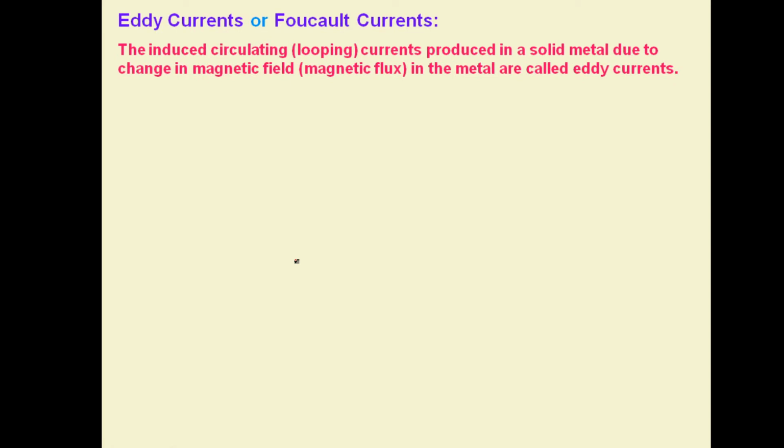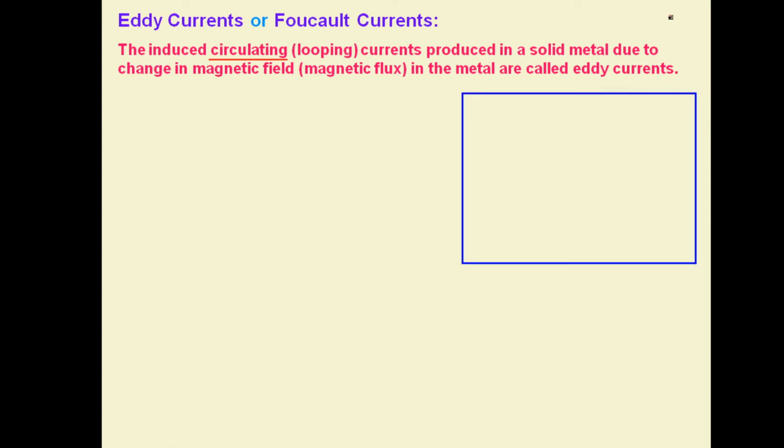So the induced circulating or looping currents, that's why we call this eddy, are produced in solid or bulk metal due to the change in magnetic flux, and hence they are called eddy currents. Basically eddy currents are nothing but induced current because of induced EMF, but they are produced not in the wire circuits or any part of the circuit. They are produced in the bulk pieces of metals.